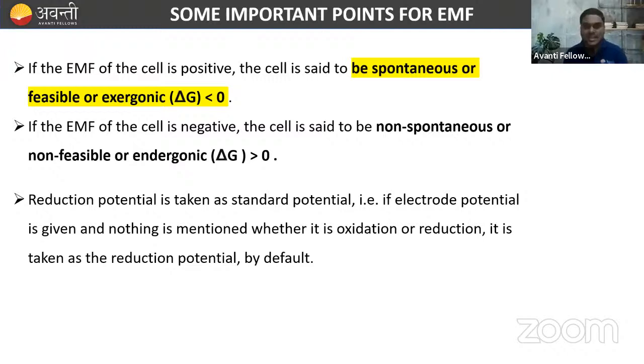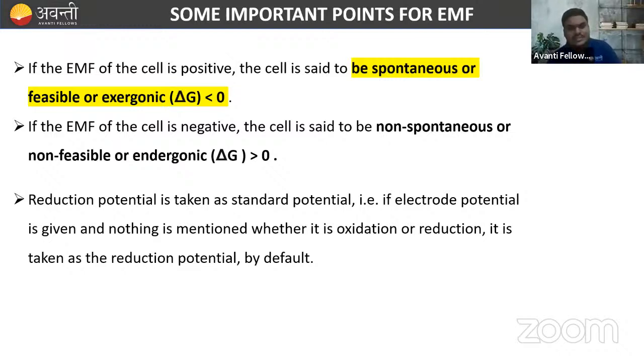So if the EMF of the cell is positive, the cell is said to be spontaneous. We know this thing now. In our 11th class also we studied this. Whenever delta G is negative, it gives free energy, and the reaction is said to be spontaneous, right? So if the EMF of the cell is positive, the cell is said to be spontaneous or feasible or exergonic. If the EMF of the cell is negative, the cell is said to be non-spontaneous or non-feasible, or we say endergonic, right? That is, delta G is greater than 0.